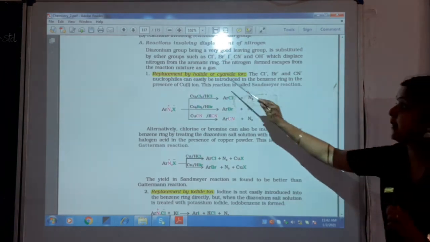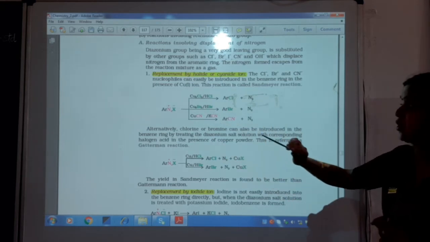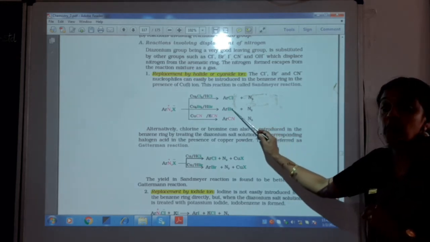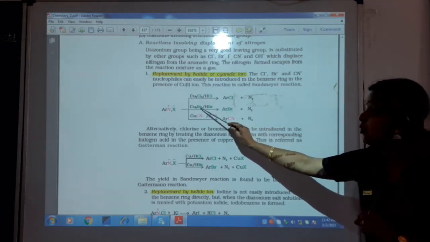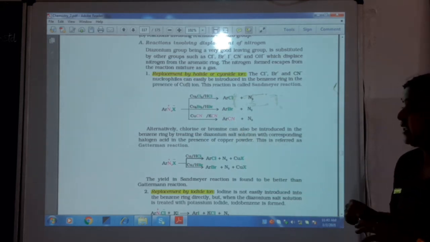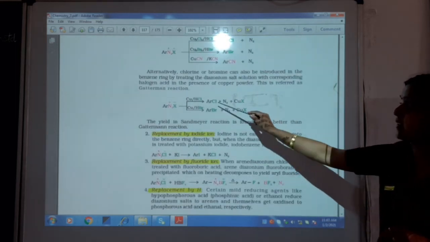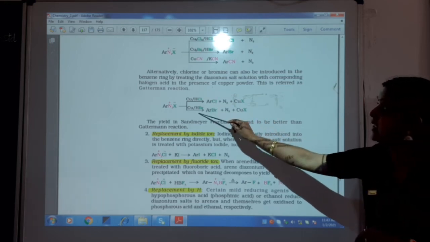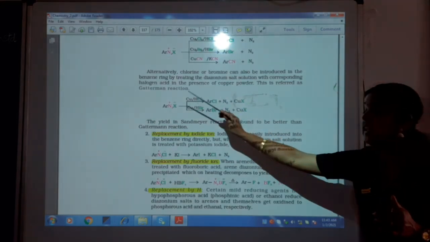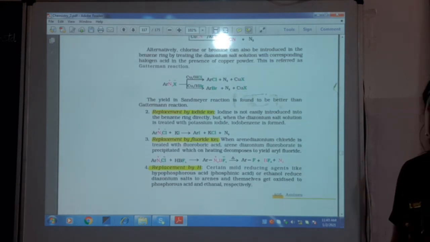Now, Ar represents my benzene. So we will see the replacement of halide and cyanide ion in ArN2+ X-, that is, the benzene diazonium salt. If I want my chlorobenzene, I use Cu2Cl2 plus HCl. If I want my bromobenzene, I use Cu2Br2 and HBr. For cyanobenzene, I use copper cyanide and potassium cyanide. So alternatively, I can decide which one I want. And if I want chlorobenzene again, I get it with different reagents: here it is Cu2Cl2, here it is Cu and HCl. So using different reagents, the diazonium salt can be converted to my halobenzene.